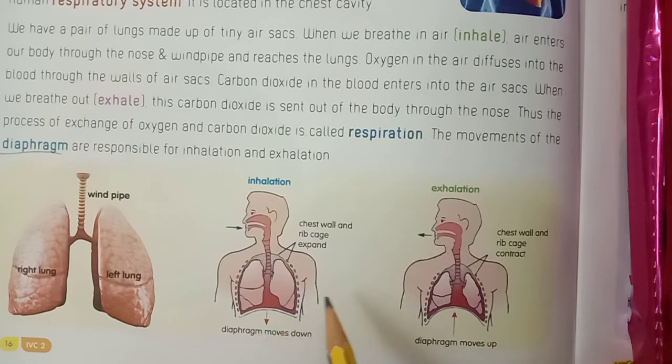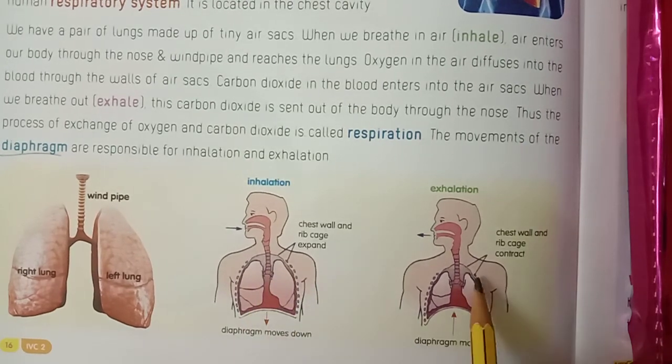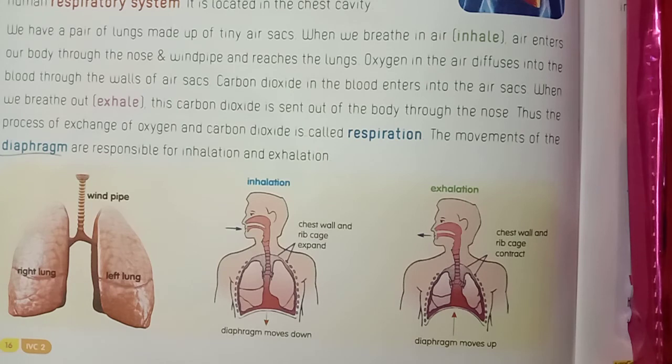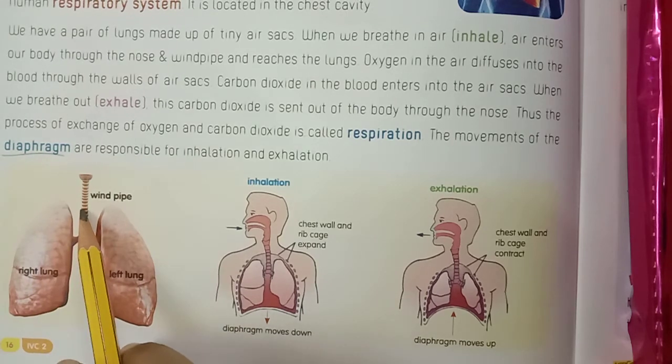Respiratory system: the different parts of the body which take part in breathing air in and breathing air out. This is called the respiratory system. Okay, children, inhalation and exhalation. Understood? Lungs, right lung, left lung. This is a windpipe.